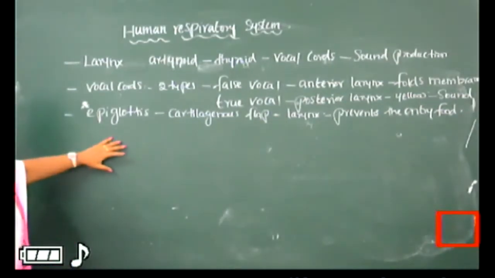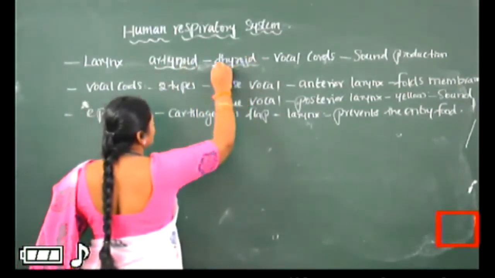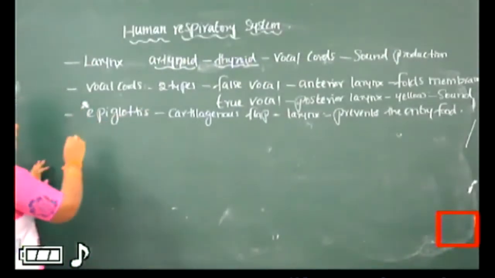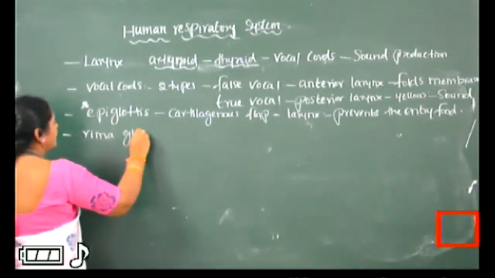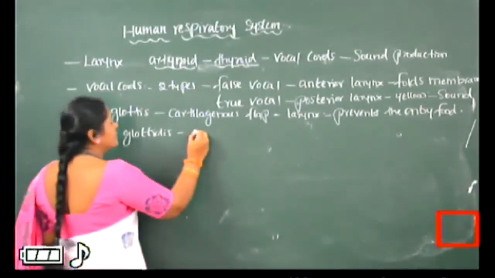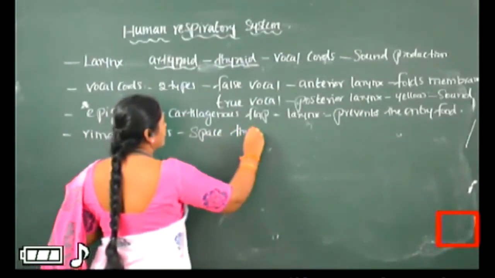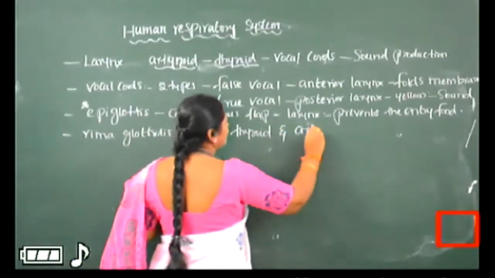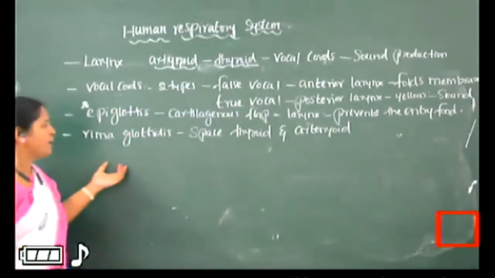So when we see the space between arytenoid cartilage and thyroid cartilage, a space is present. That space is called rima glottidis. What is rima glottidis? Rima glottidis is the space between thyroid and arytenoid.